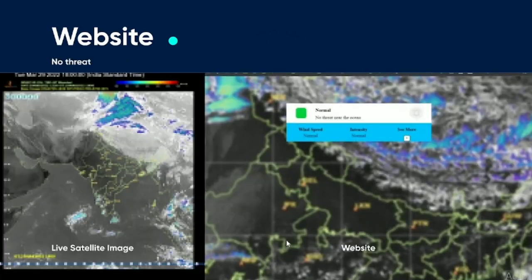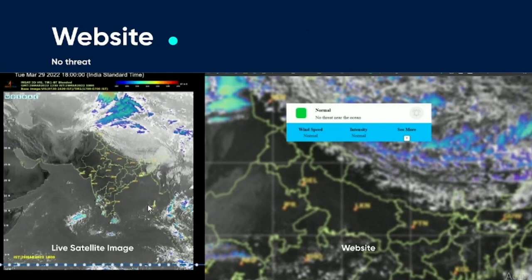On the other hand, at the present moment there is no threat. When this video is being recorded, as of March 29, there is no threat. This is the live satellite image, and when it is passed through our website, it shows that there is no threat, and the wind speed and the intensity are normal.